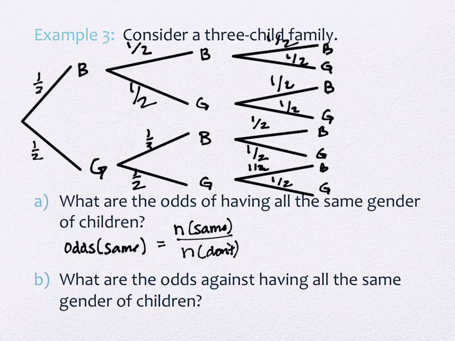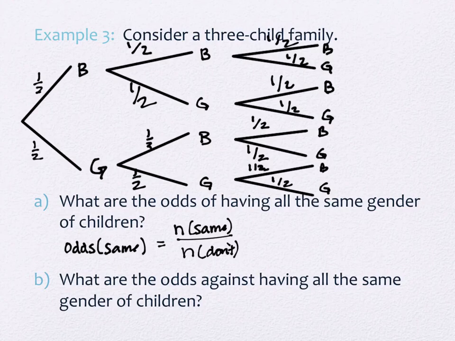Now, I can think about this in terms of numbers because all my branches are equally likely. If I had like that Paxson rattlesnake example and I did the same kind of a question, I couldn't do that. I'd have to do this with probabilities. It would not work out correctly because not all the branches were equally likely. But here they are. If you multiply along any branch, you end up with 1/8, don't you?